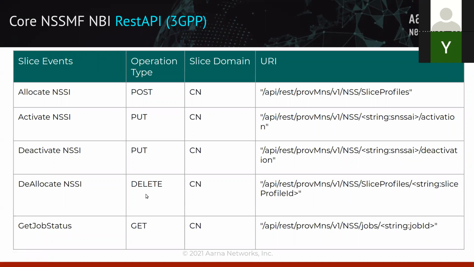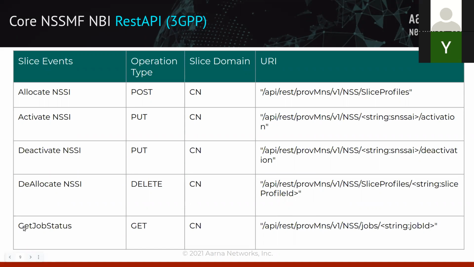Then comes deallocating, which is the terminating of your slice. You can do an HTTP DELETE operation, and specify the slice profile which you sent at creation time. Because slice profiles can be many, you need to be specific, so under the many slice profiles you will specify this slice profile ID specifically. I'll tell you exactly which ID that is when I show it in the demo.